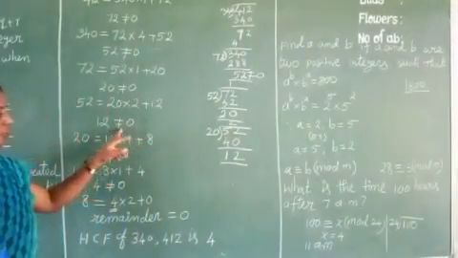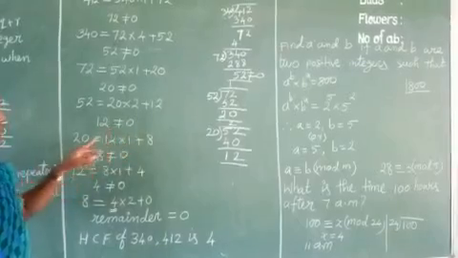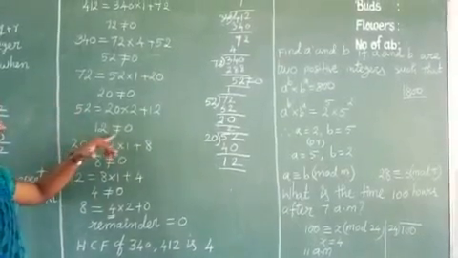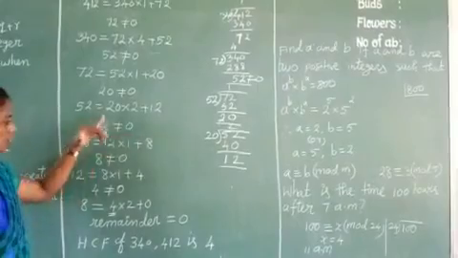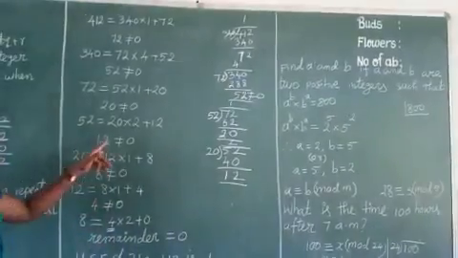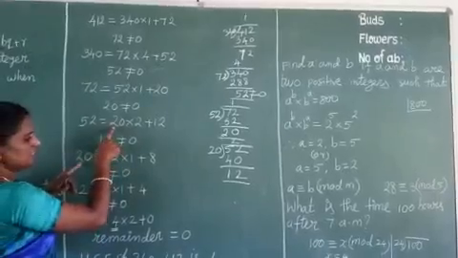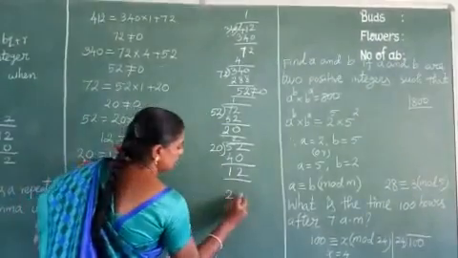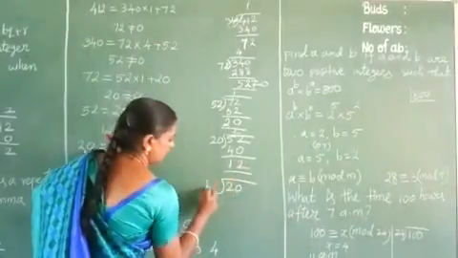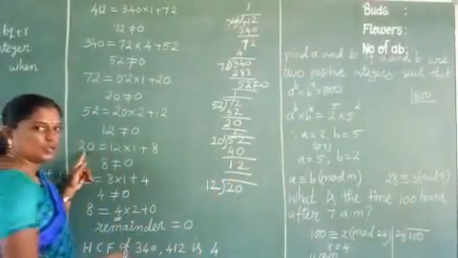Again 12 is also not equal to 0. So again apply until the remainder we get is 0. So you apply the same lemma. Here what is the divisor? 20. That comes to dividend. Remainder comes to divisor. So 20.